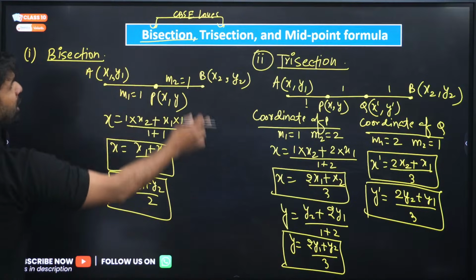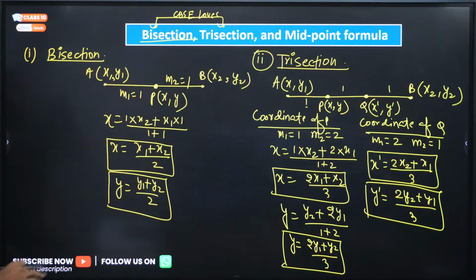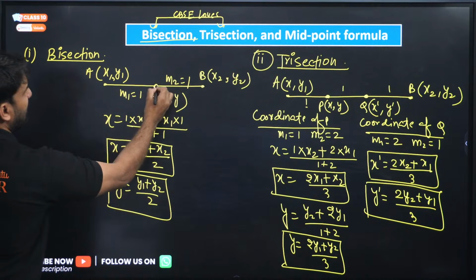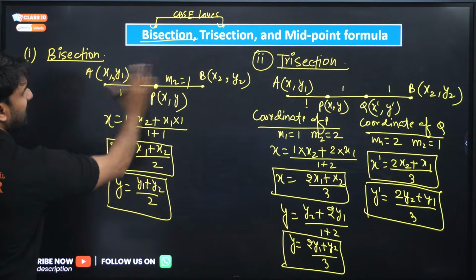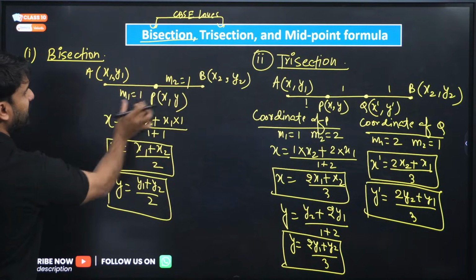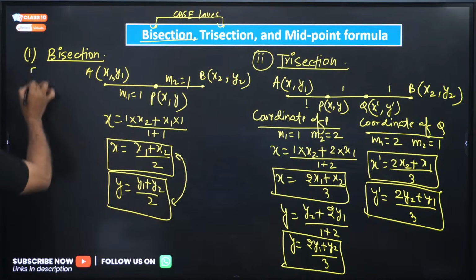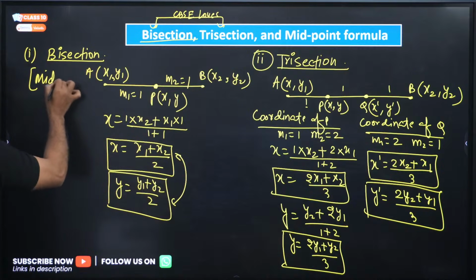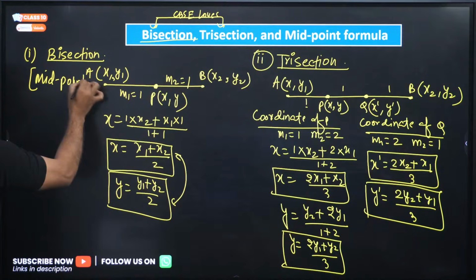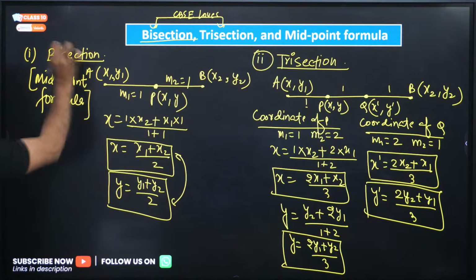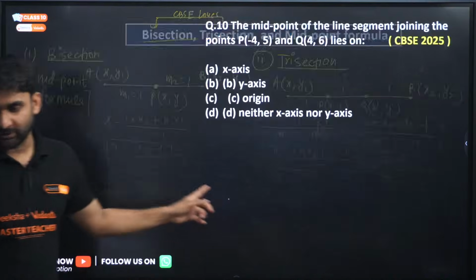I hope trisection is clear. Now, the third is the midpoint formula. Midpoint formula is basically the same thing, bisection. When the line segment joining two coordinates is divided into two equal parts, then the same formula will be used. So there is no difference between bisection and midpoint formula. Both are the same, my dear.